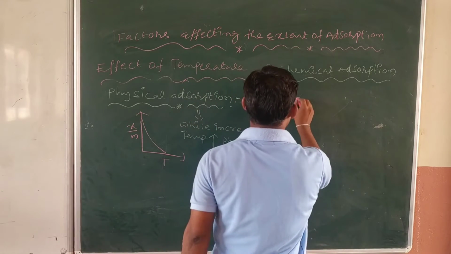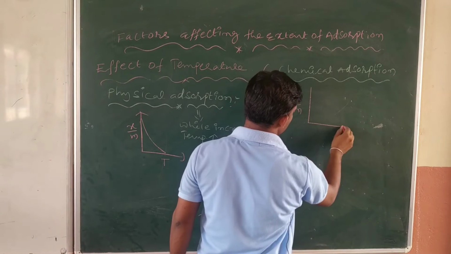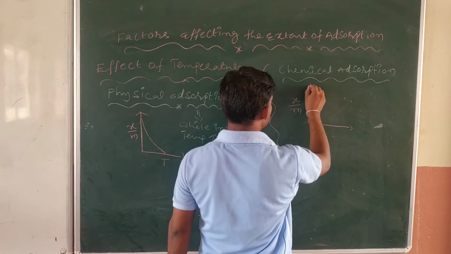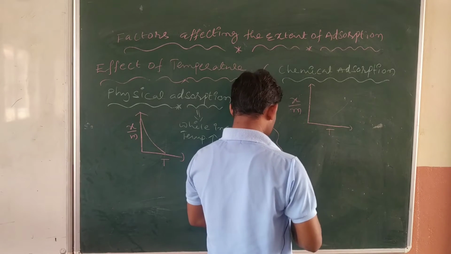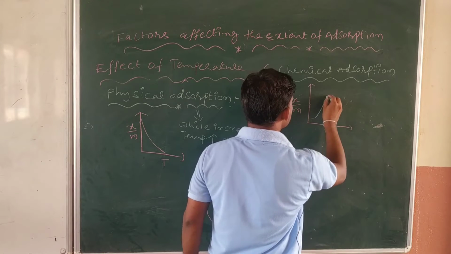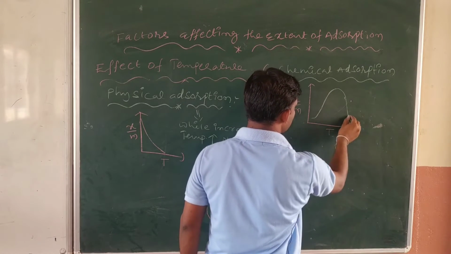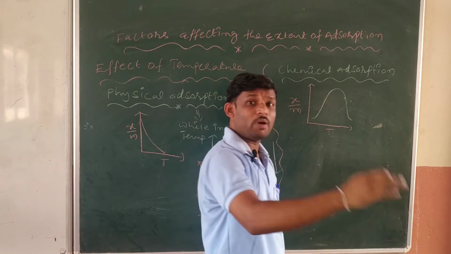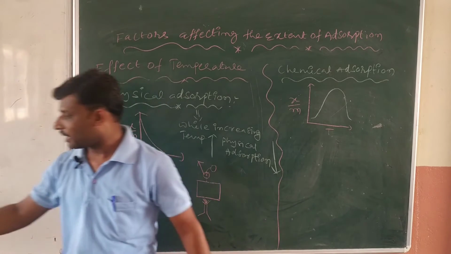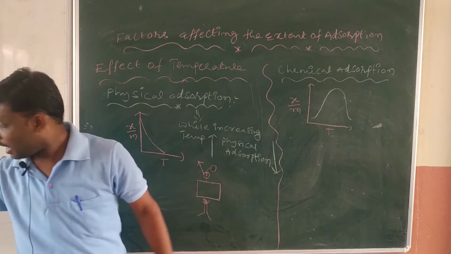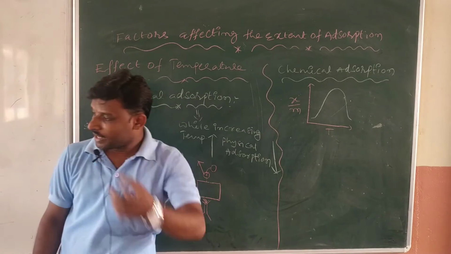I am drawing the graph with x by m on the y axis and temperature values on the x axis. In this case, first it increases, and after that it decreases. Why does it happen like this? It is also a very important thing. For this case I will explain one thing to you.